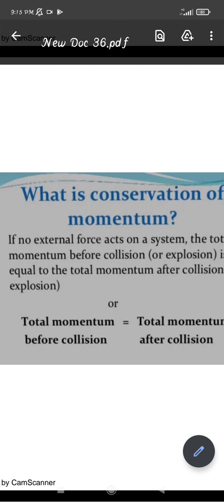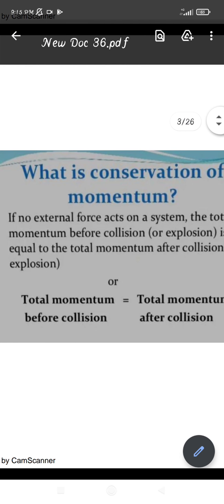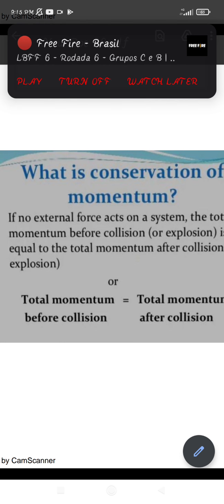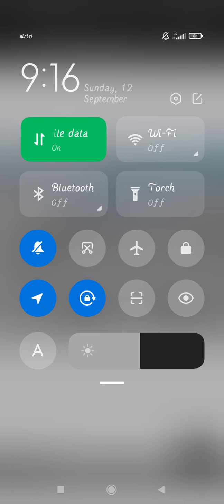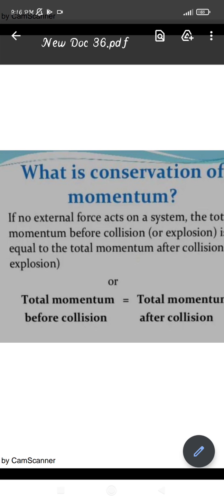So the body is in the rest condition, but then also there is some momentum preserved in the body which is allowing it to now also move. Similarly in the aeroplane also, whenever it lands, it just takes time to stop. So we can say that whenever a body is there, the momentum depends on its mass as well as the